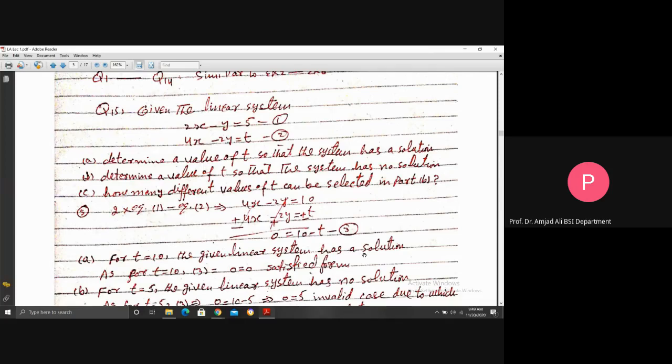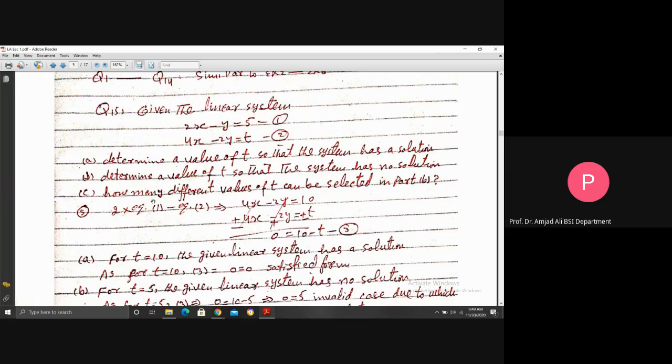We need not find that solution. We need only the value of t for which the system becomes consistent. So for t is equal to 10, this is a consistent system, as equation 3 implies 0 is equal to 0, satisfied form.